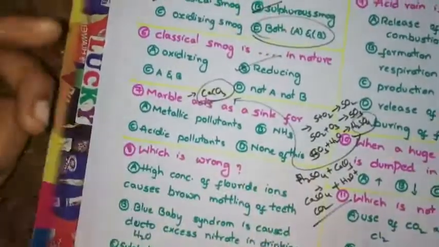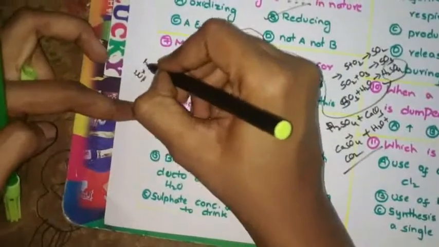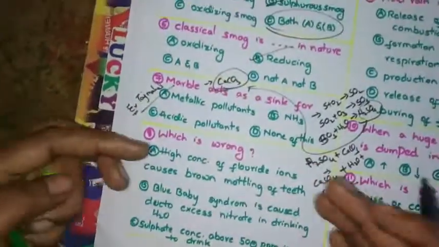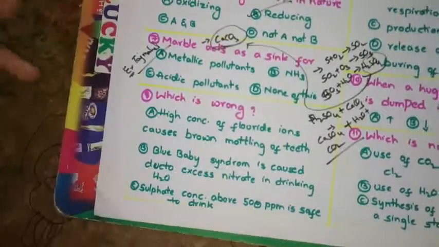It will make the marble ugly. An example is the Taj Mahal. The Taj Mahal is very beautiful, but due to acid rain it is now somewhat damaged. But the government has taken steps for that.